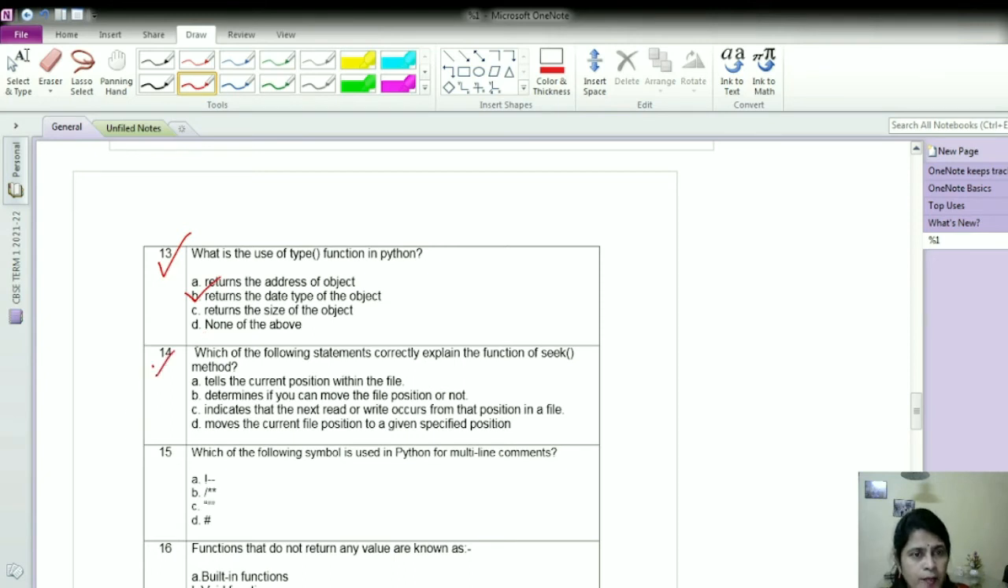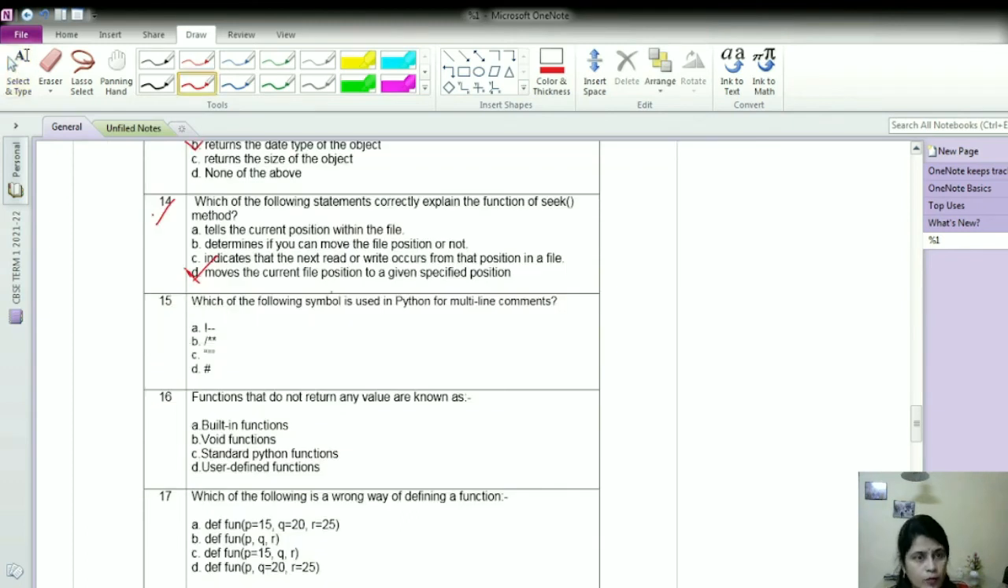Okay, now question number 14. Which of the following statements correctly explain the function of seek method? It tells the current position within the file, determines if you can move the file position or not, indicates that the next read or write occurs from that position in the file, moves the current file position to a given specified position. Okay, so seek function, which we use in case of file handling. So seek function is used to move the current file position to the given specified position. So the option is D.